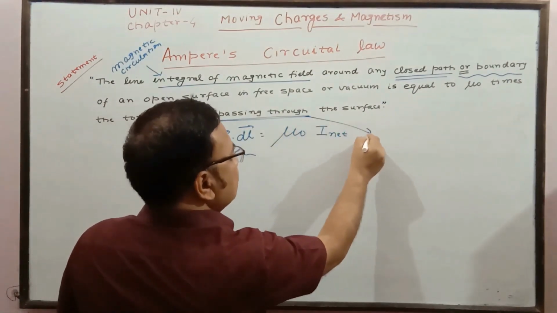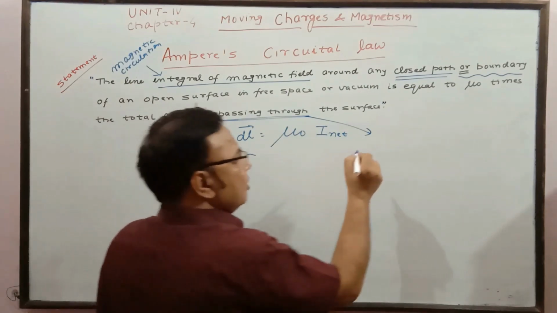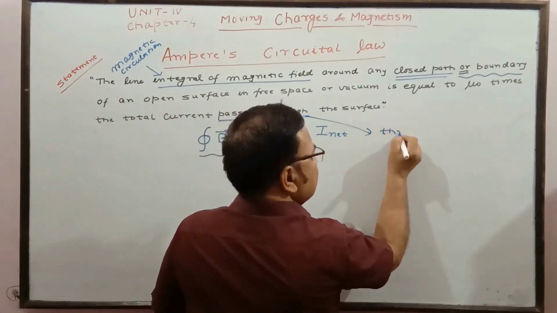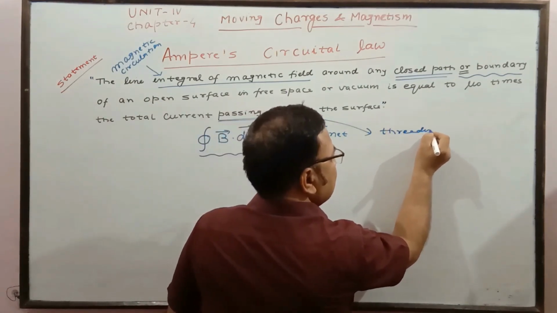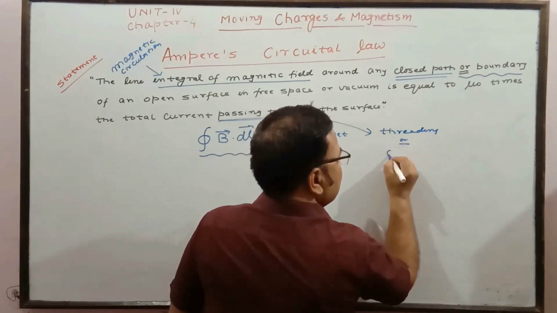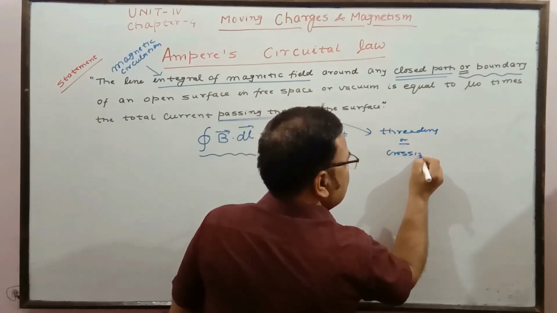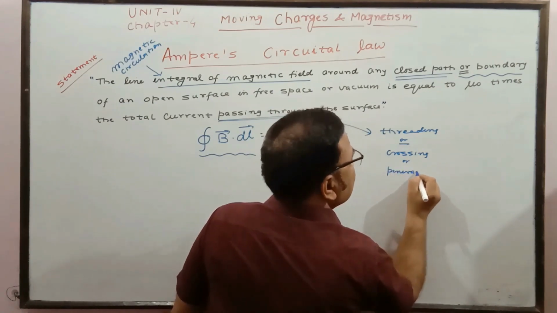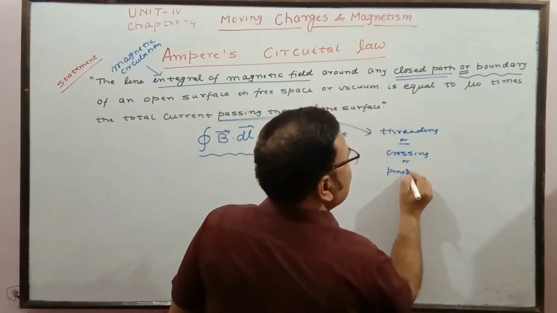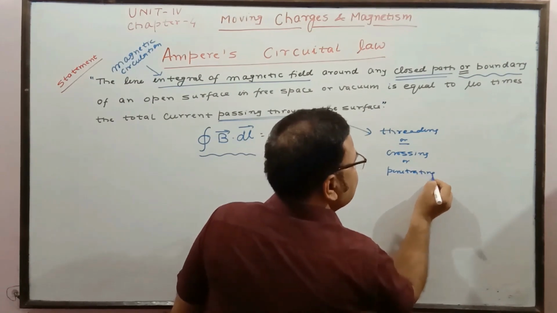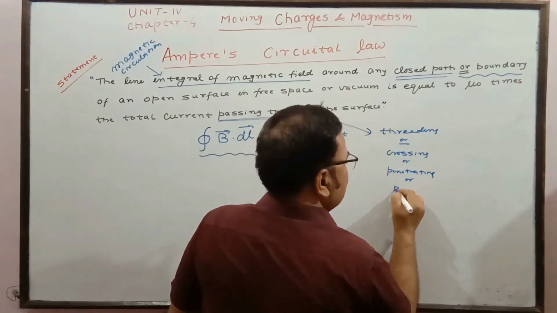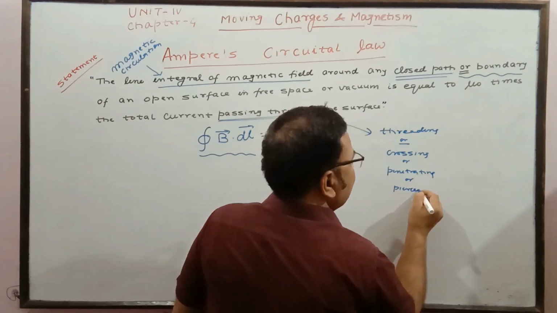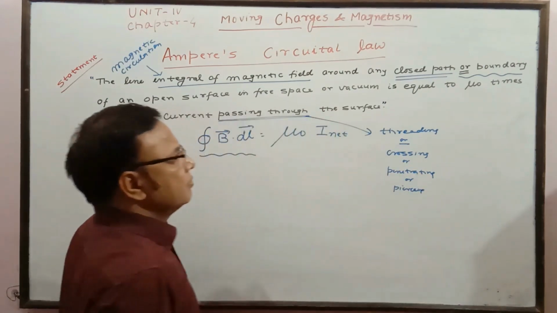This passing through can also be found as threading or crossing or penetrating or piercing. A number of words can be used for it.